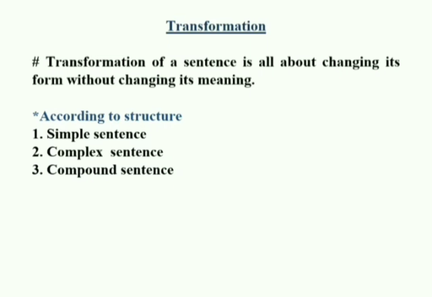This type of words are called subordinating conjunction. And for the identification of compound sentence, you can identify by seeing two or more than two independent clauses, and they will be added with coordinating conjunctions. This is how you can identify simple, complex, and compound sentences.